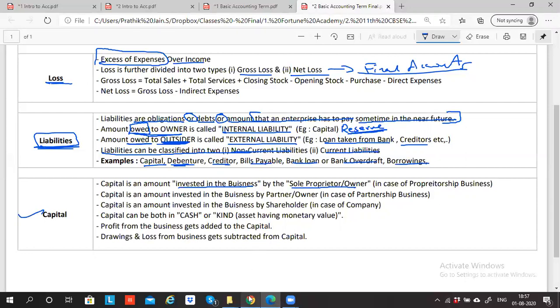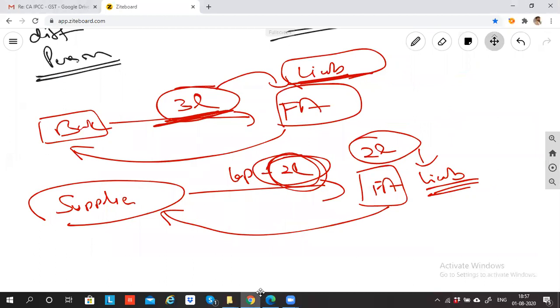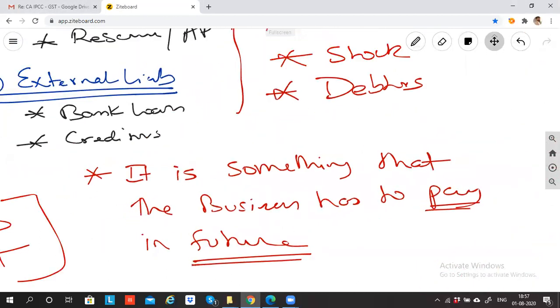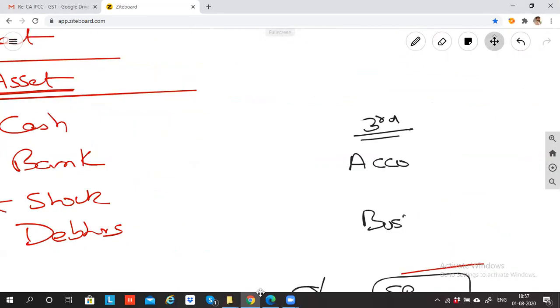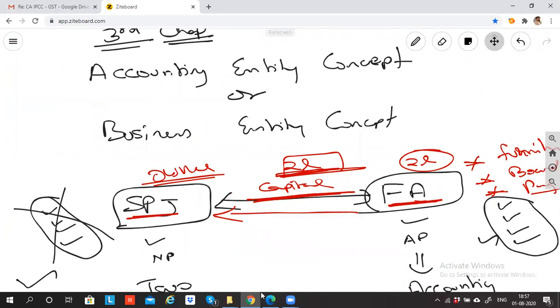Now let's understand capital. Are you clear why capital is coming under liability? Yes, sir. Okay. Now, you also understood the meaning of capital. I explained it to you. What is capital? Sir, it is money given by the owner to the business. Capital is the money which is given by the owner to the business so that the business can start running. Right? Yes, sir.